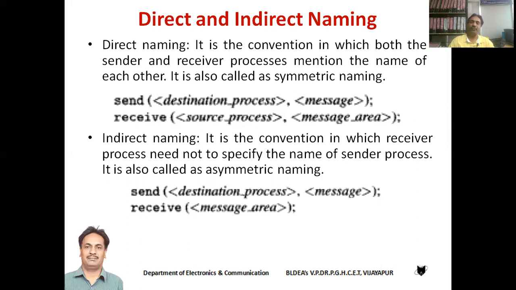So actually in server-based applications, we are going to use the convention of indirect naming. Here, the server need not know the name of the sender process. The server process can simply make use of receive and message area. So depending on the request, or depending on the message sent by the sender process, the receiver process can make a suitable reply. So this is how indirect naming works out.